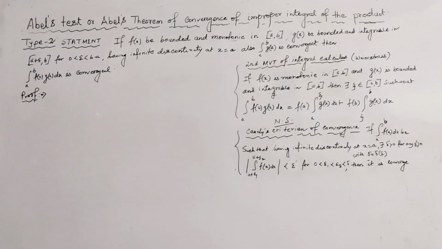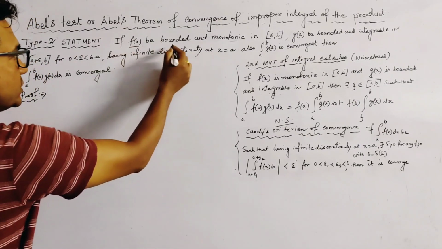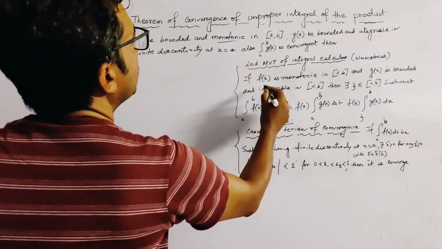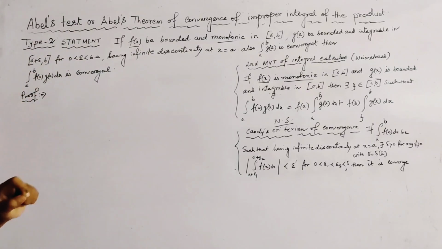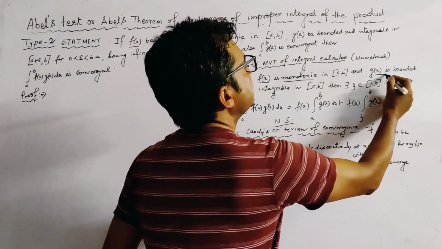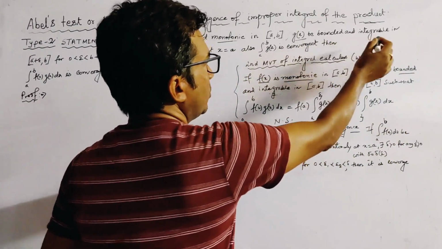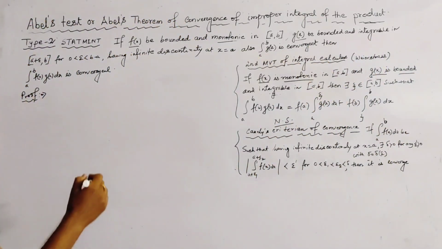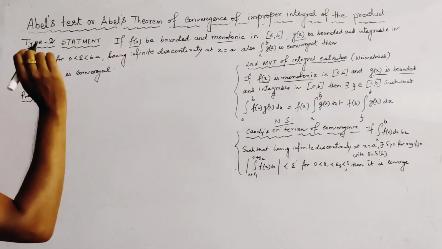Now we first use the second mean value theorem, because here f(x) is bounded and monotonic, so the first condition matched, and it is also given that g(x) is bounded and integrable. So we first start with using the second mean value theorem.